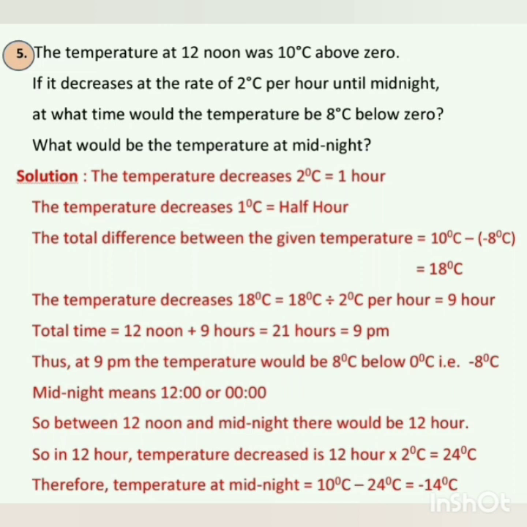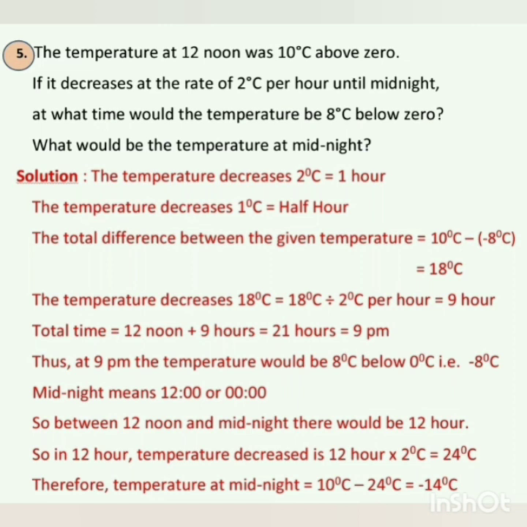Now the solution for this. The temperature decreases 2 degrees Celsius in 1 hour. Therefore, the temperature decreases 1 degree Celsius in half an hour. In 1 hour it decreases 2 degrees Celsius, so in half an hour it will decrease by 1 degree Celsius.